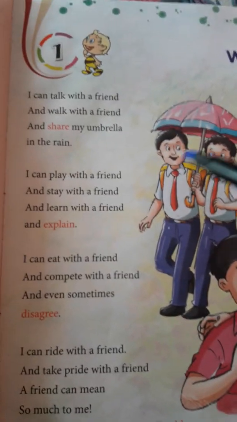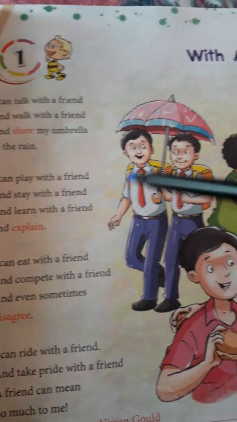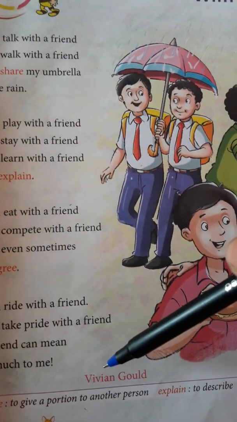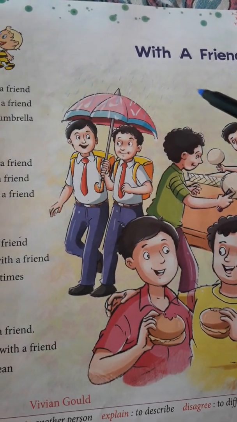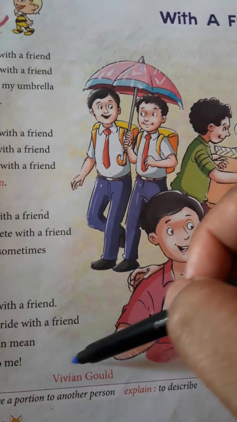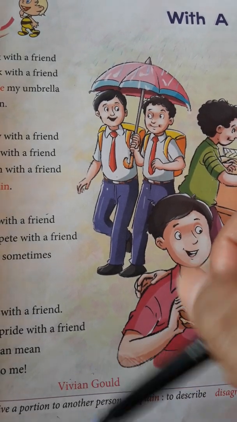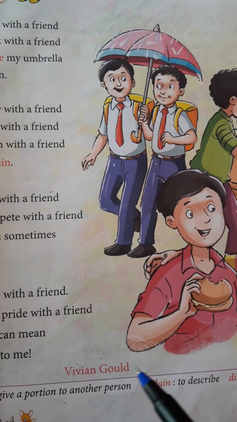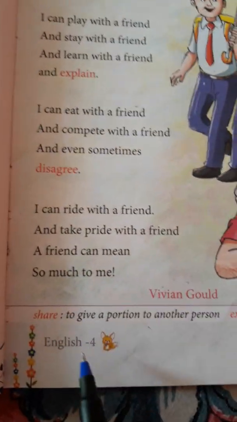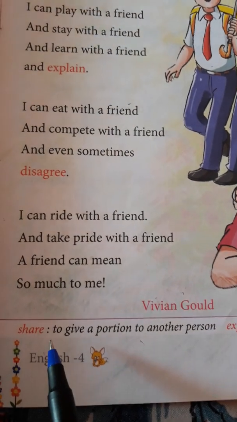First of all, what you have to learn from the first chapter is the name of the poet. Who is the writer of this poem, who is the poet of the poem With a Friend? Who is the poet here? Vivian Gould. Then the second thing which you have to learn here is the word meanings.